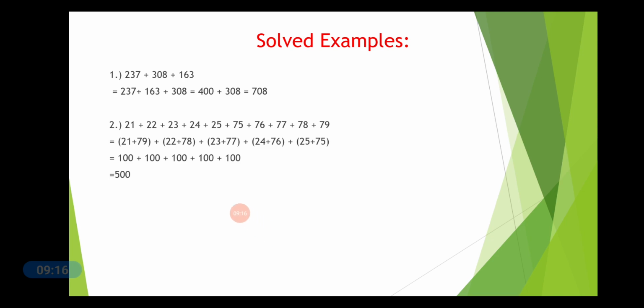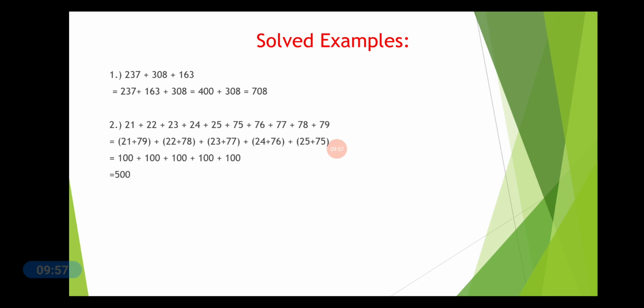Similarly, in the second example, here 21 plus 22 plus 23 plus 24 plus 25 plus 75 plus 76 plus 77 plus 78 plus 79. Now you have to add them in such a way that they make pairs and it becomes easier for us to add. So 21 and 79, if added up together, you get the answer as 100. Similarly, 22 plus 78, if written together and added together, gives 100. 23 plus 77 also sums together to give 100. 24 plus 76 added together gives 100.